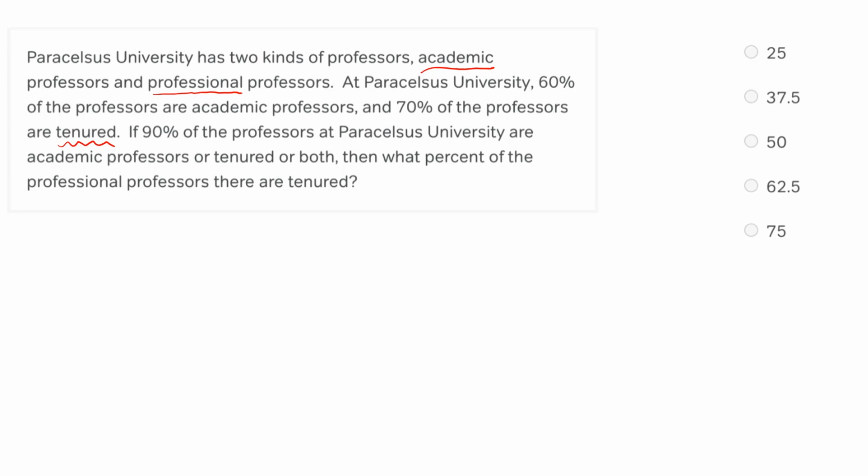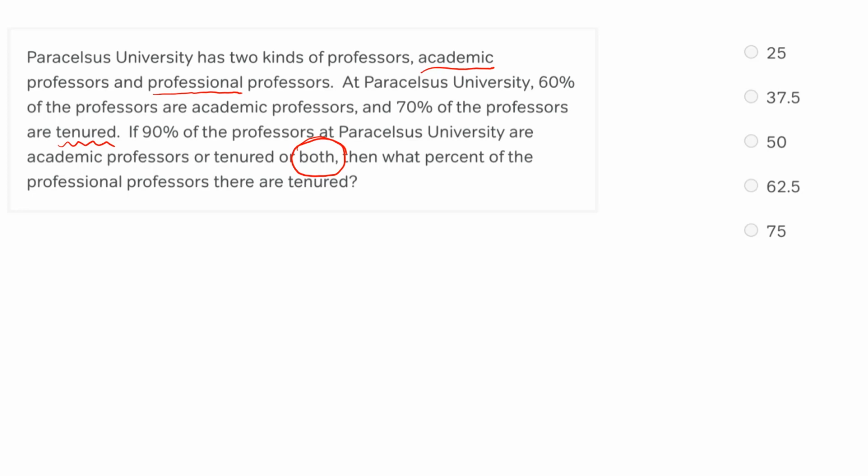All right, moving on. If 90% of the professors at Paracelsus University are academic professors or tenured or both, if we weren't sure that this was an overlapping sets problem yet, that word both should clue us in. Both is an overlap, so words like both or only are clue words that we have an overlapping sets problem. Then, what percent of the professional professors there are tenured? That's the thing that we are solving for.